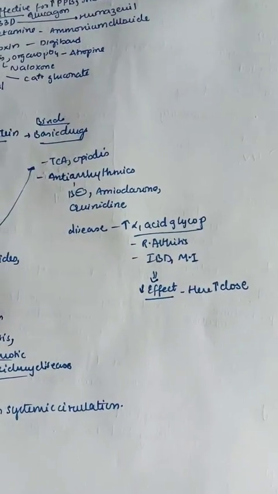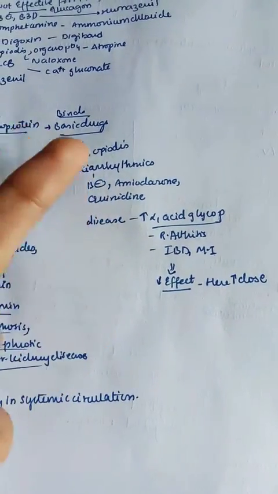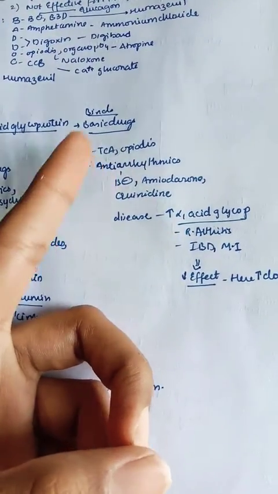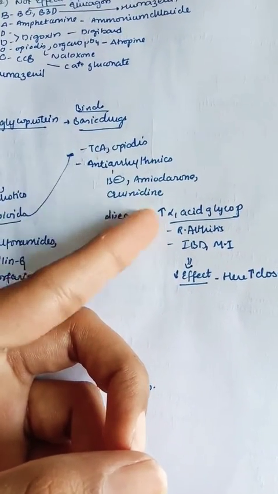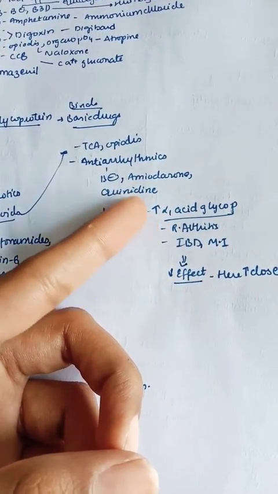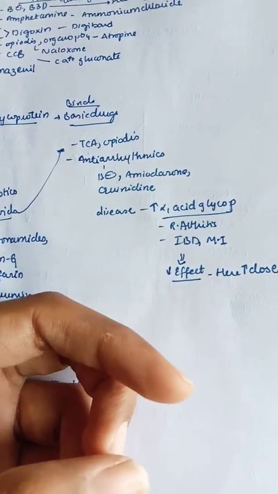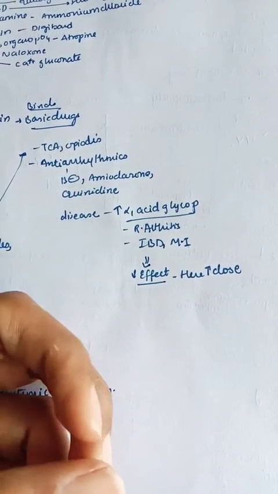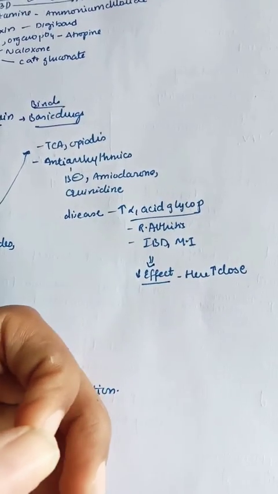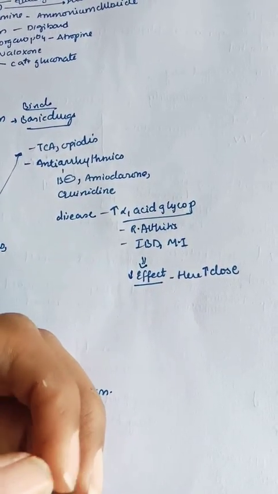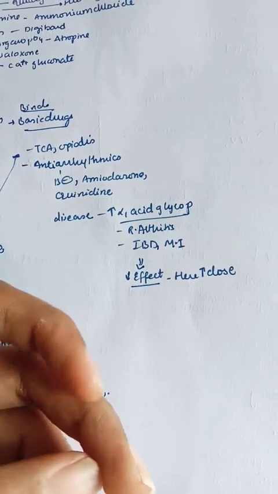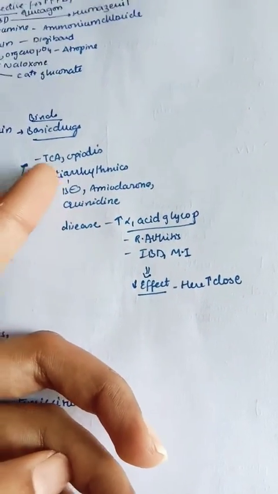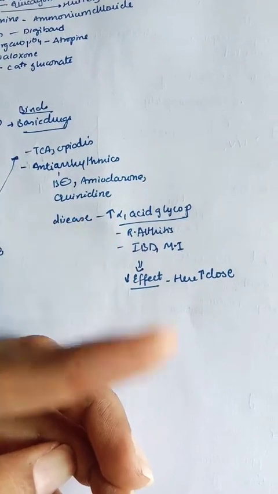Next, we have alpha-1 acid glycoprotein binding drugs. Here we have TCAs, opioids, and antiarrhythmics like beta blockers, amiodarone, and also quinidine. In diseases where there is more alpha-1 acid glycoprotein, like rheumatoid arthritis, inflammatory bowel disease, and myocardial infarction, there is a large increase in alpha-1 acid glycoprotein.